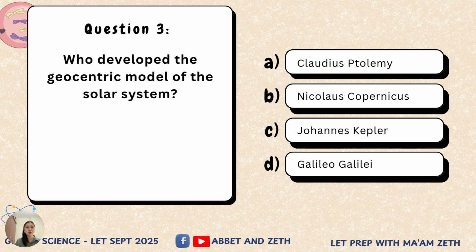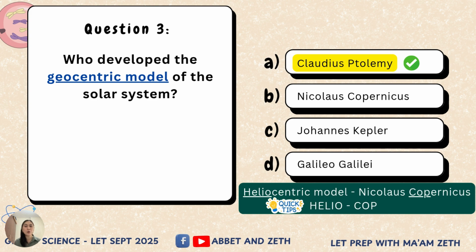Who developed the geocentric model of the solar system? The prefix geo means earth, and centric refers to being the center. So, this model says that the earth is the center of the solar system. And who proposed this model? It was Claudius Ptolemy. It's not Nicolaus Copernicus, it's not Johann Kepler, it's not Galileo Galilei. It is Claudius Ptolemy.